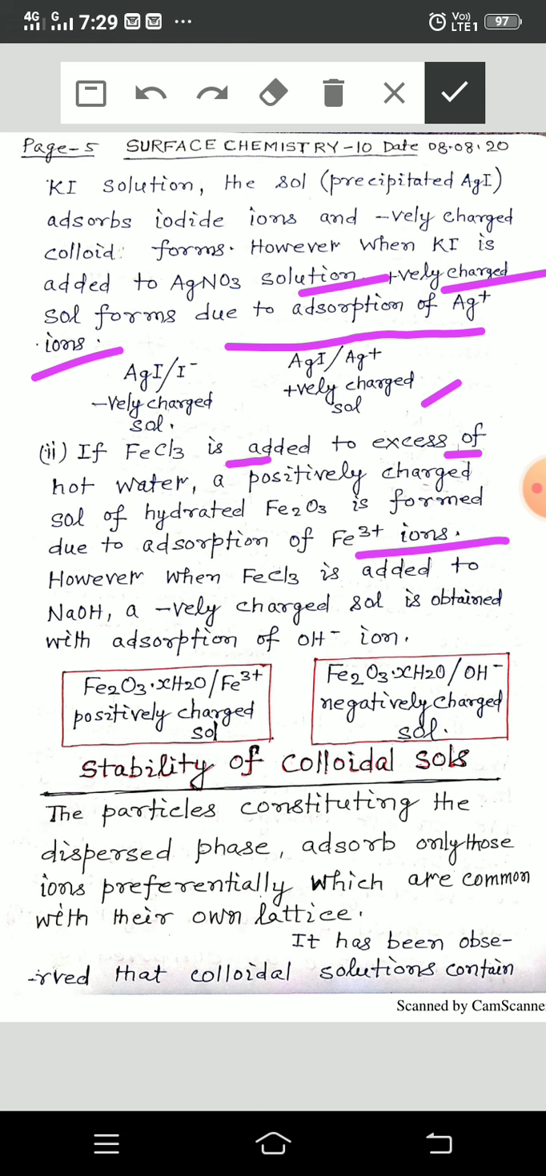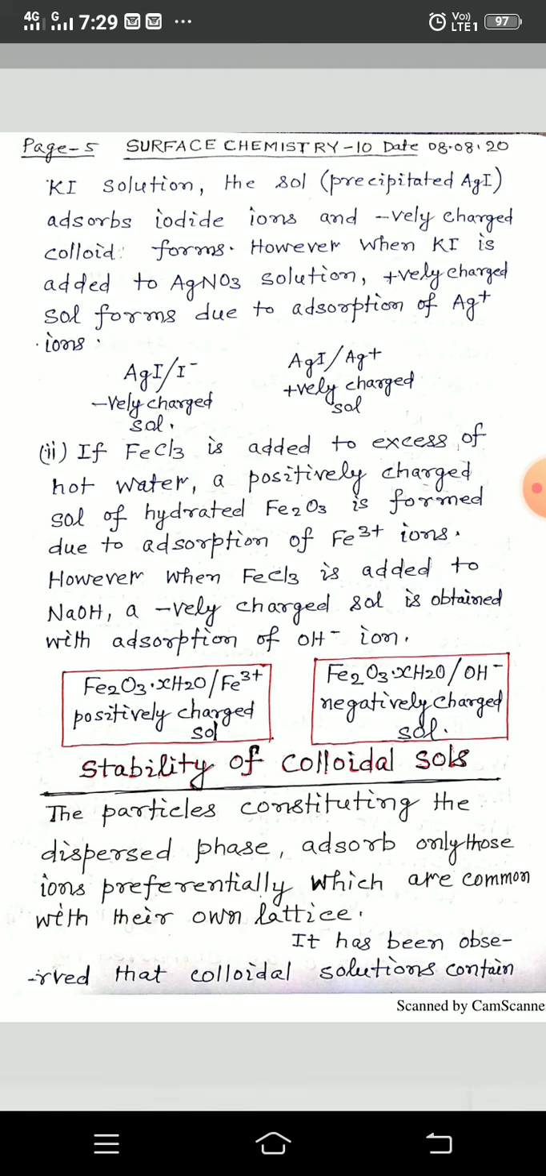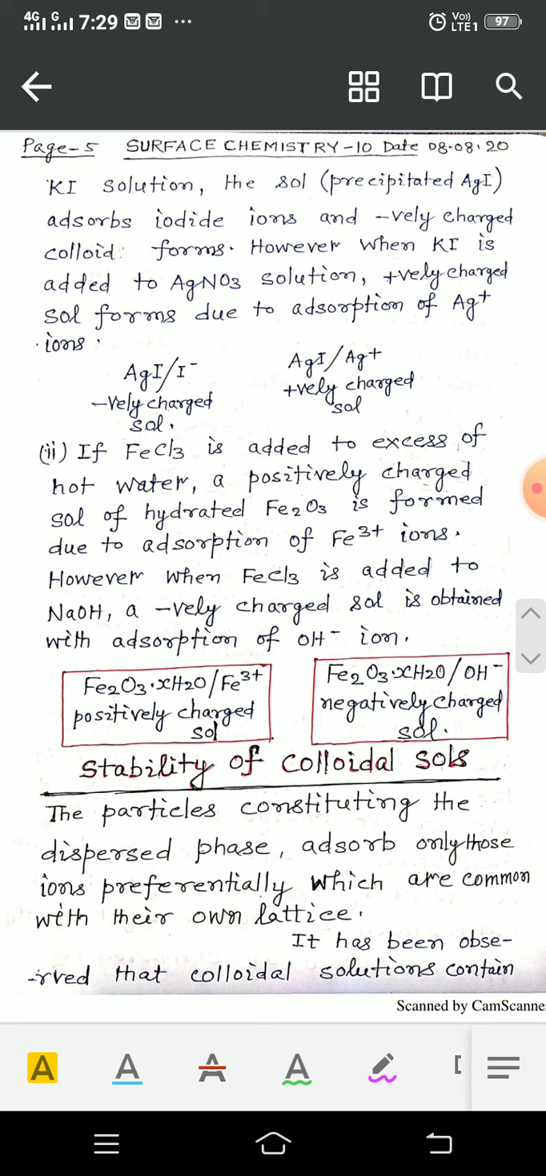However, when FeCl3 is added to NaOH, a negatively charged sol is obtained with adsorption of OH minus ions. So, these are the examples of two types of sol here. Now, stability of colloid sols. So, what is the reason that colloidal particles remain suspended in the form of colloids?